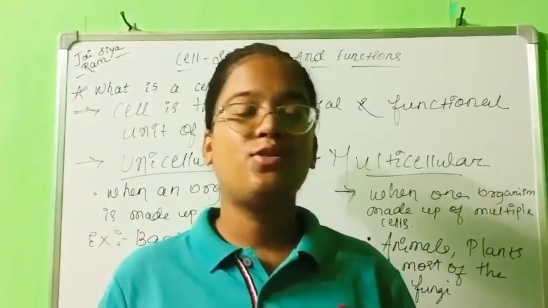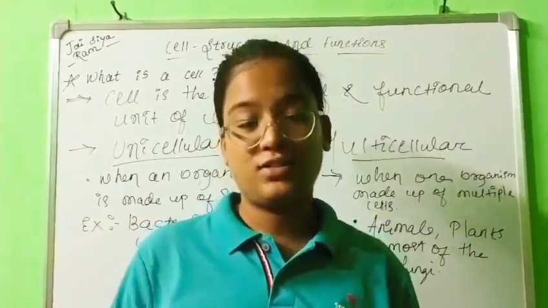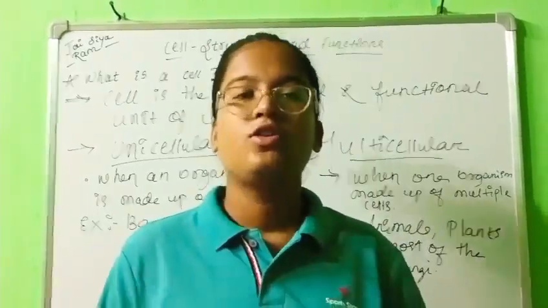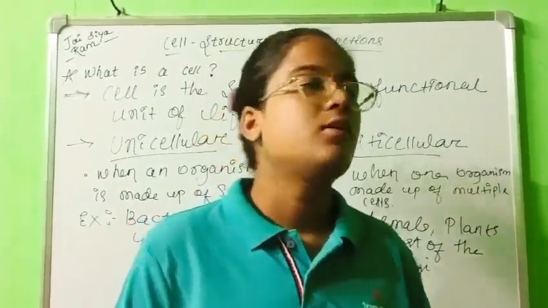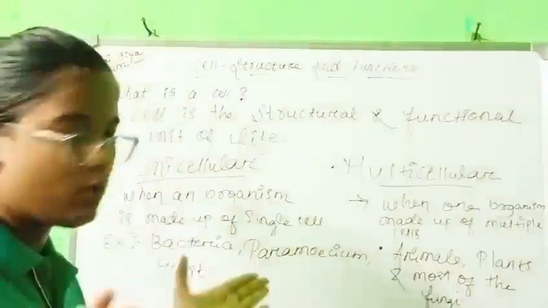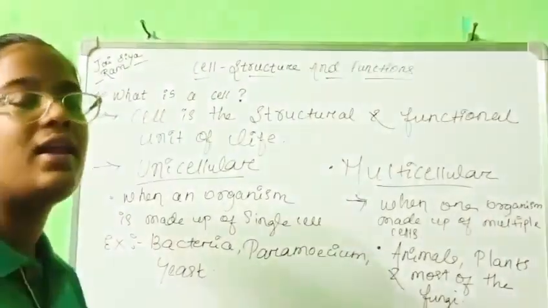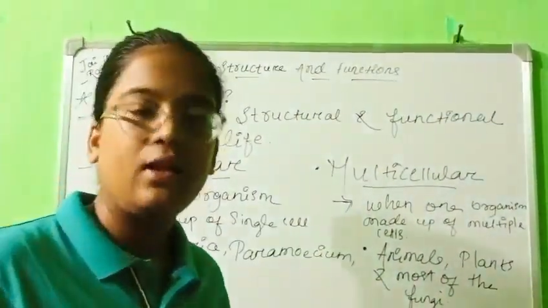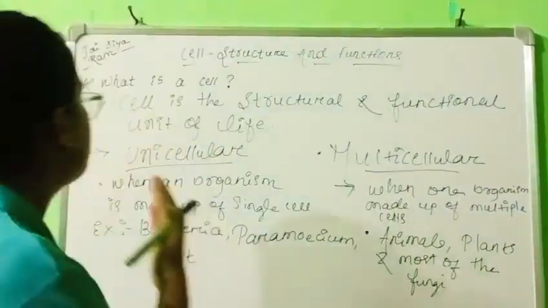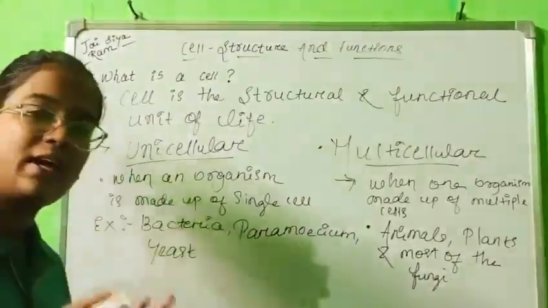Hello guys. So today we are going to talk about cell. So what is cell? Cell is the structural and functional unit of life. All of us are made up of cells. So it is the basic unit of life. As we know, cell is the structural and functional unit of life. And on the basis of cell, organisms are two types, unicellular and multicellular. So what is unicellular? Unicellular means when an organism is made up of single cell.